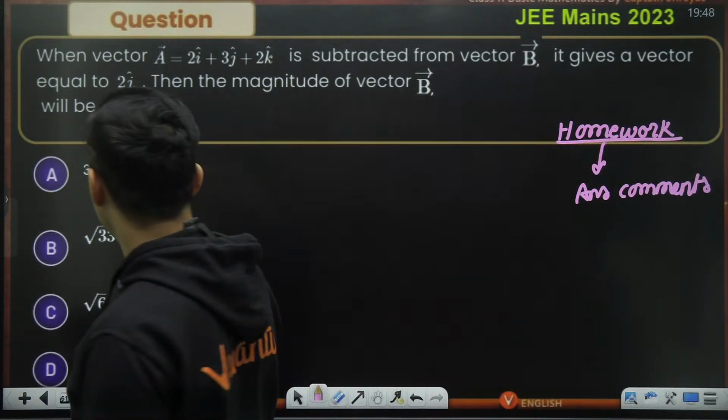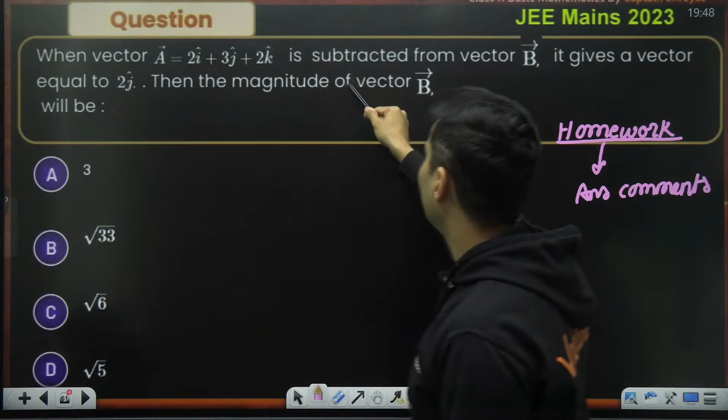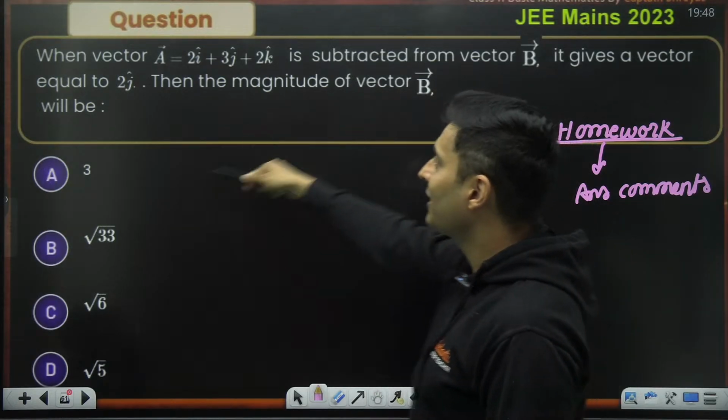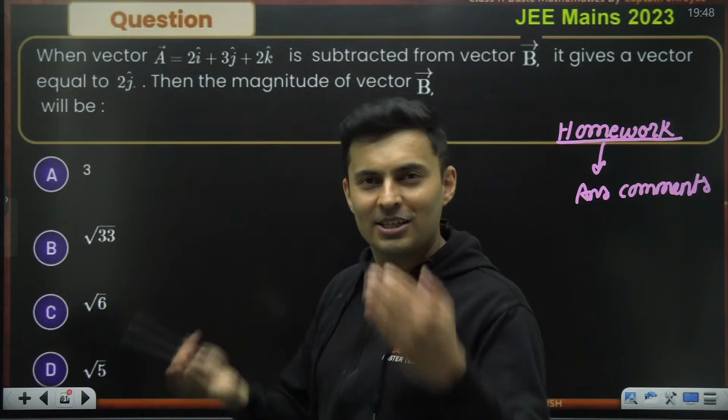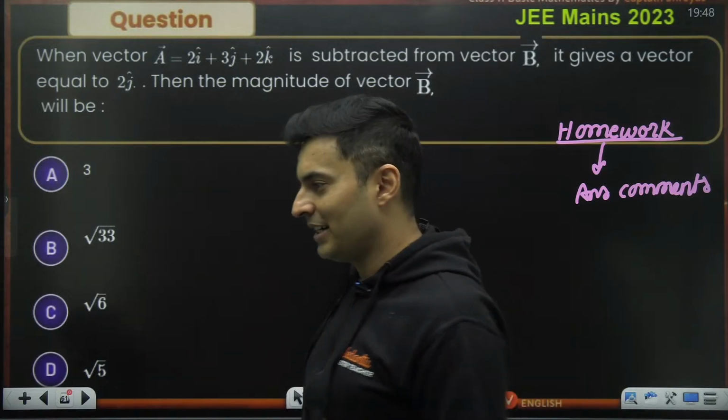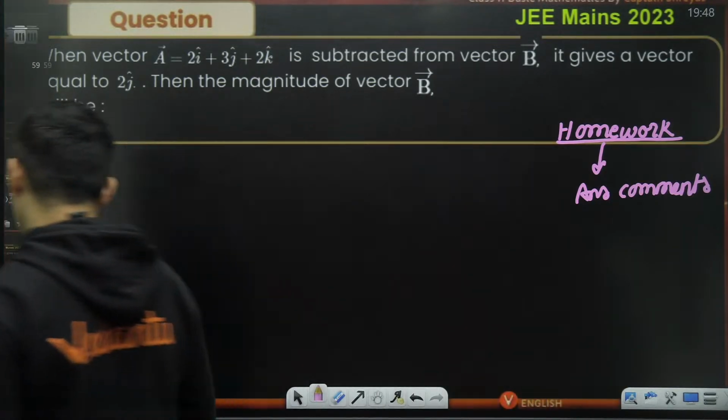Will you be able to do it? Not very difficult. A vector is subtracted from B vector. The answer is 2j. How much is vector B? Do the same thing. Subtraction means minus. That's all. You will get the vector B. So try it out.